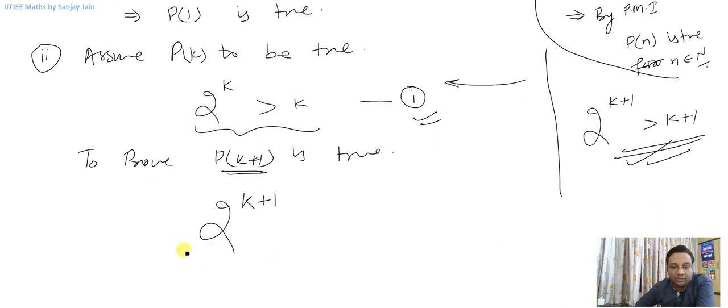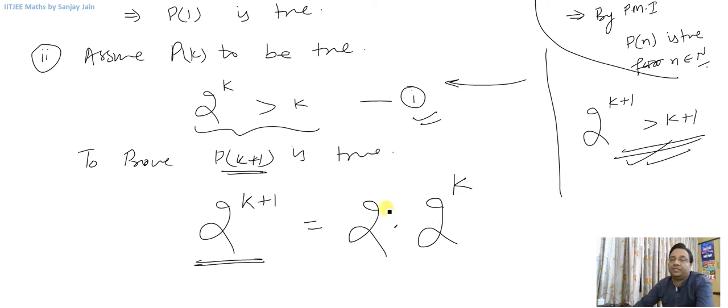So now I'll observe only this portion, 2 raised to power k plus 1. And 2 raised to power k plus 1 can be written as 2 into 2 raised to power k, right? Because these exponents get added when the bases are equal.